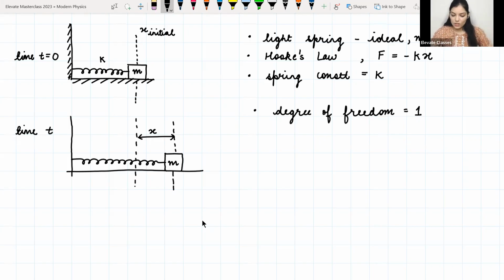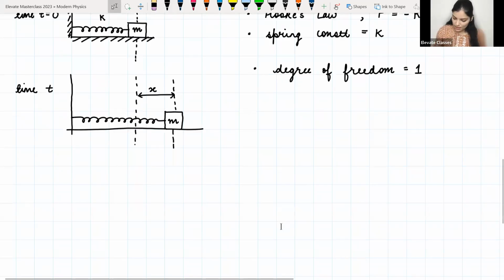So now the question that we are asking is that when I pull the mass and release it, I know that some kind of motion is going to happen. I want to find out a mathematical expression for what motion I should expect. Although we know that we'll get some oscillatory motion, let us see how we get that mathematically. Okay, so now let us just look at this mass m first.